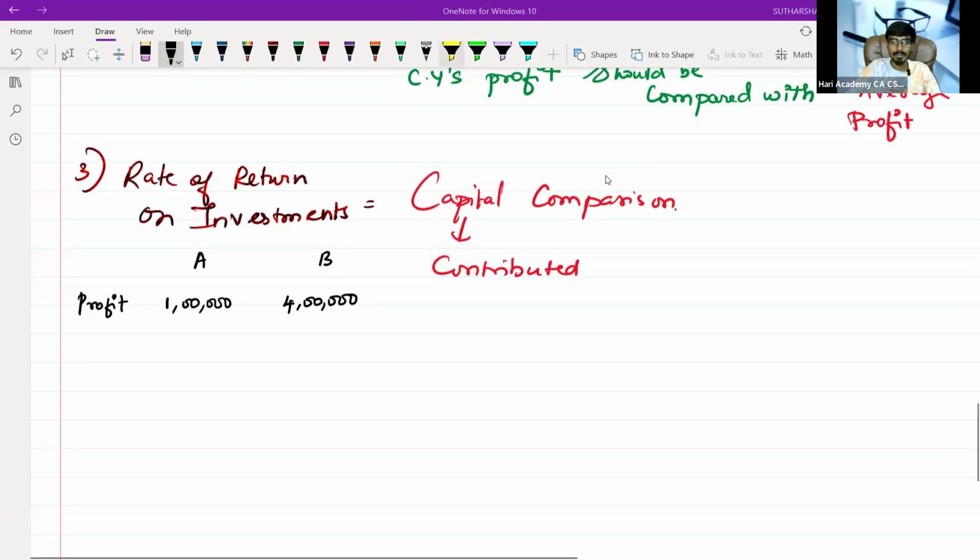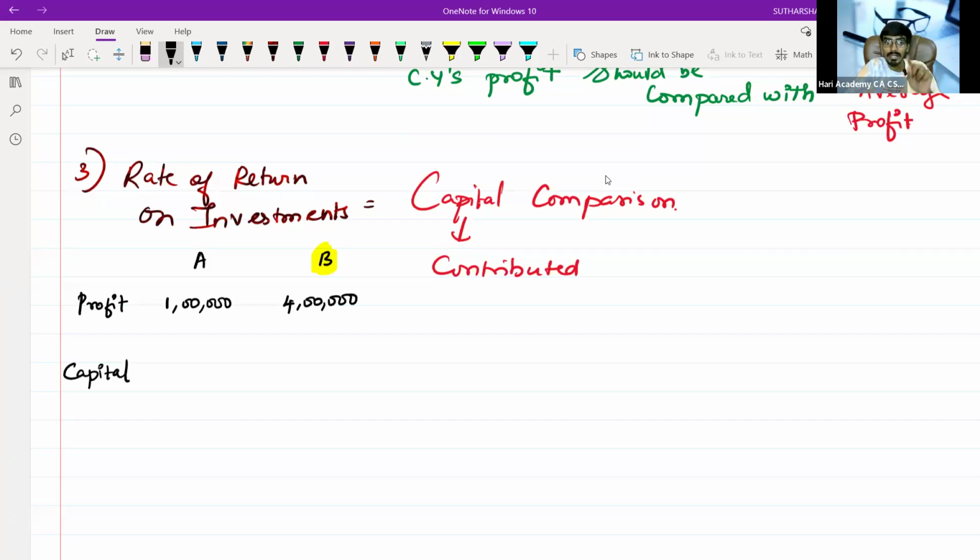Everybody will say it is B, right? You should not just see the numbers of profit. Always look into the capital portion. Don't say by merely looking into the profit of A and B, say that A is doing bad and B is doing great.